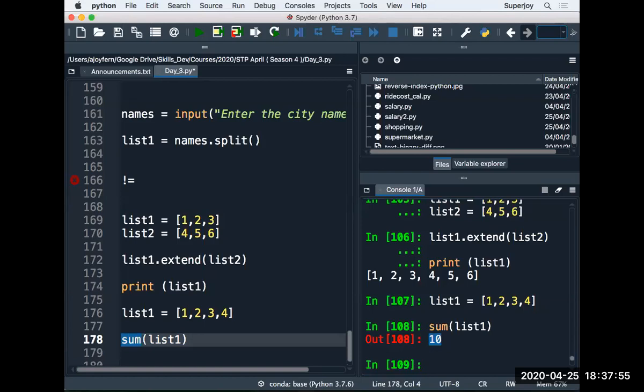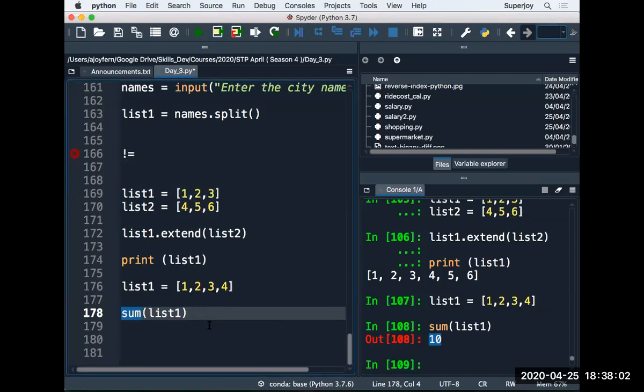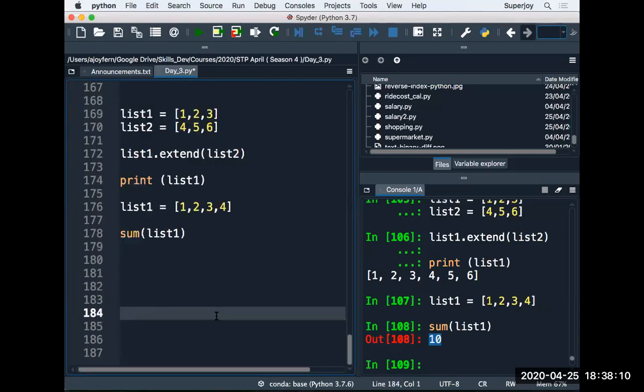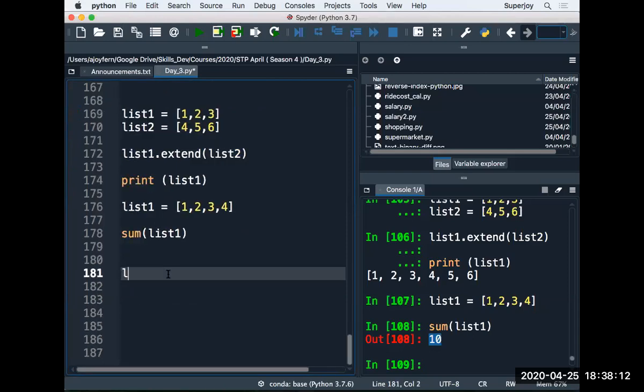Okay, so Kratika is saying how to access each character of element in list. So I think you are trying to say something like that, Kratika. Let me show you one example. Let's say list one has two names, right?